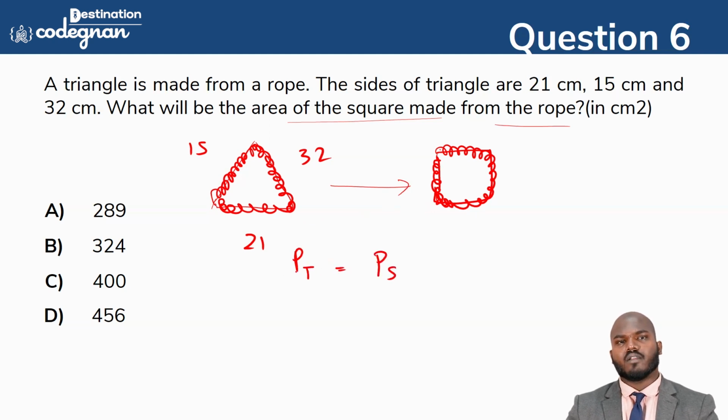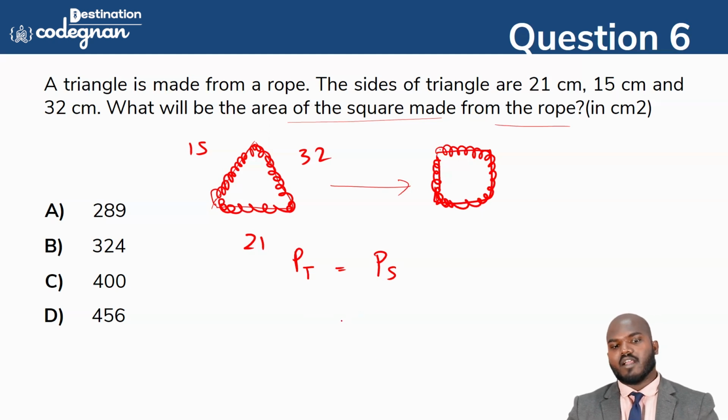How are you saying this? That is the length of the side. You see this one, this is the triangle only. It will become a square. Okay, so whether it has become bent or straight, whatever it may be, the length is going to be the same. The area deals with the inside surface only, but the perimeter is the outer length or sides. The sides we can't change, so we can say that the perimeter of the triangle is equal to the perimeter of the square.